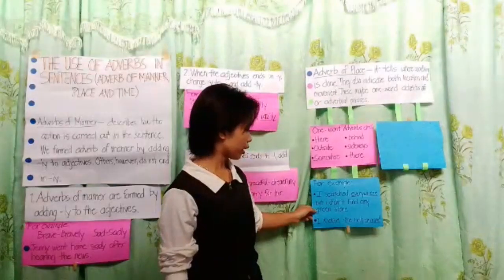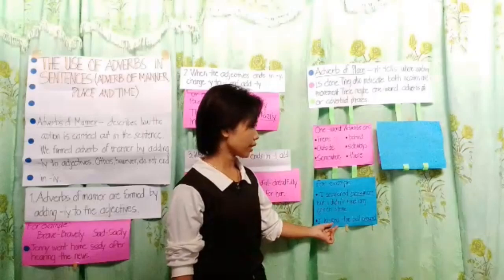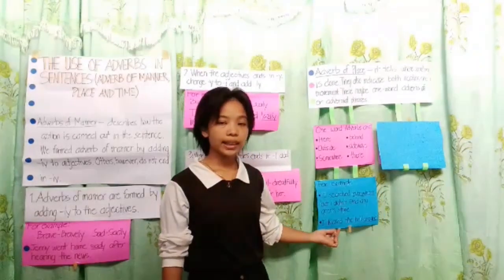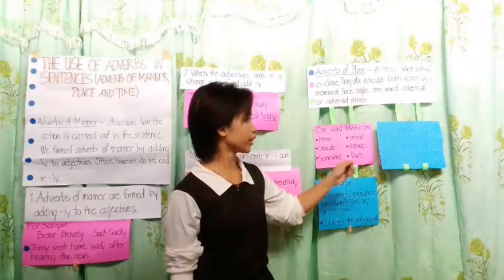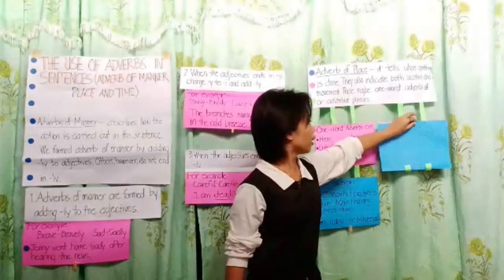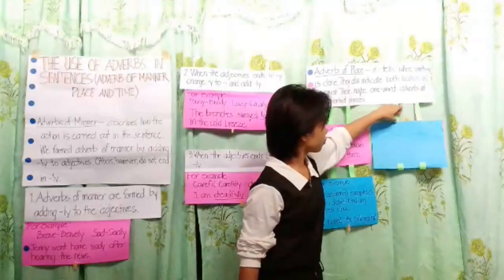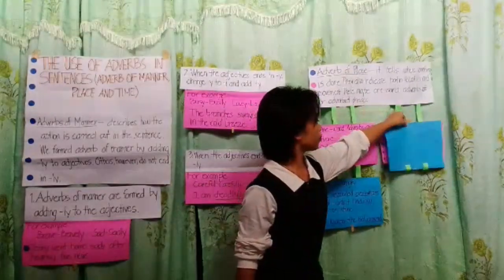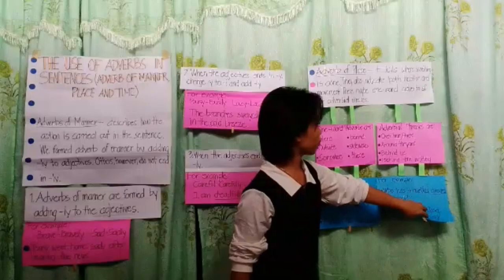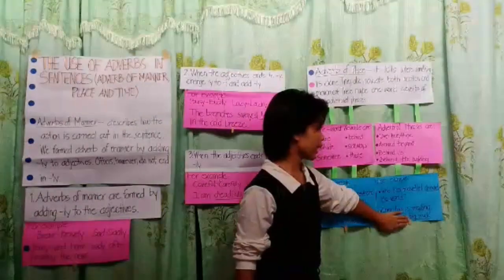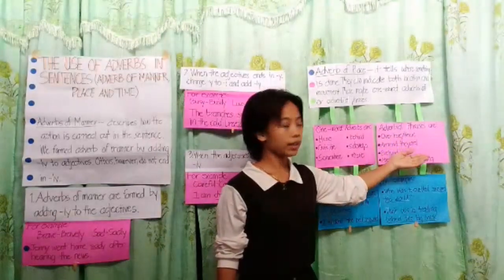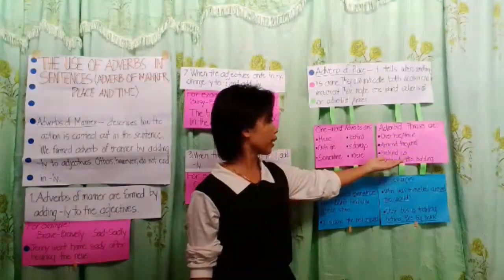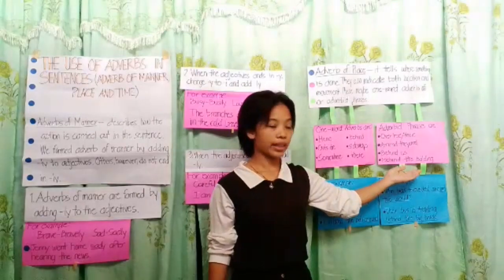Another example, I kicked the ball around. So the adverb used is around because it answers the question, where did I kick the ball? So now let's proceed to adverbial phrases. So adverbial phrases are over here or over there, around the yard, behind us, and behind the building.